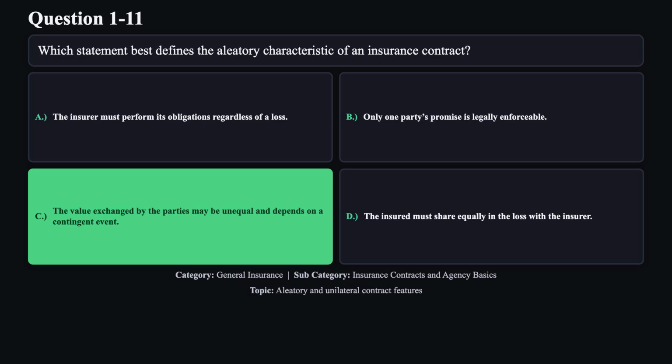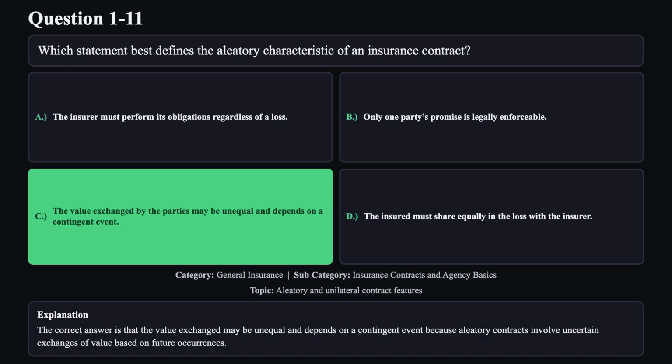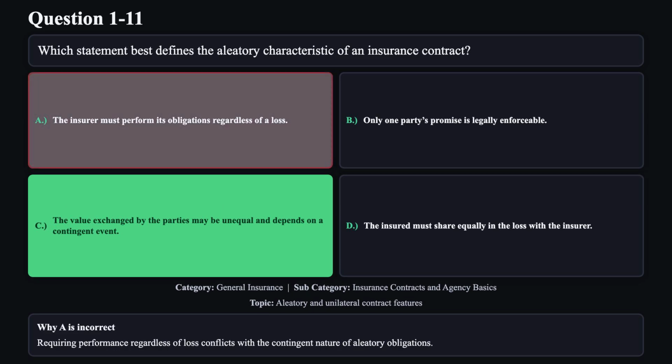The correct answer is C. The correct answer is that the value exchanged may be unequal and depends on a contingent event because aleatory contracts involve uncertain exchanges of value based on future occurrences. Reason A is not correct. Requiring performance regardless of loss conflicts with the contingent nature of aleatory obligations.